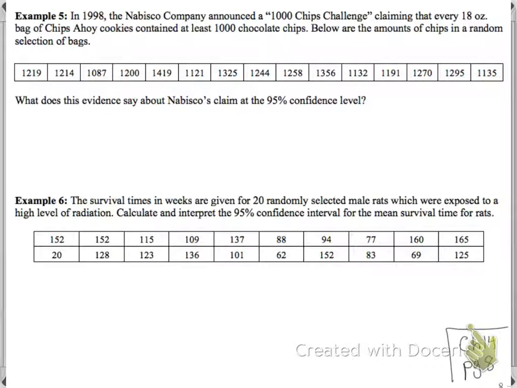So what we're going to do is we're going to discuss example 5, and then I'm going to have you guys just go ahead and try example 6 on your own and check the answers in the packet for the solutions. Okay? So let's read example 5 together.